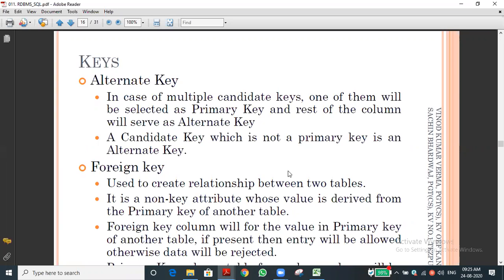Have you understood this? These 3 types of keys? Yes, sir. Understood. Yes, sir.